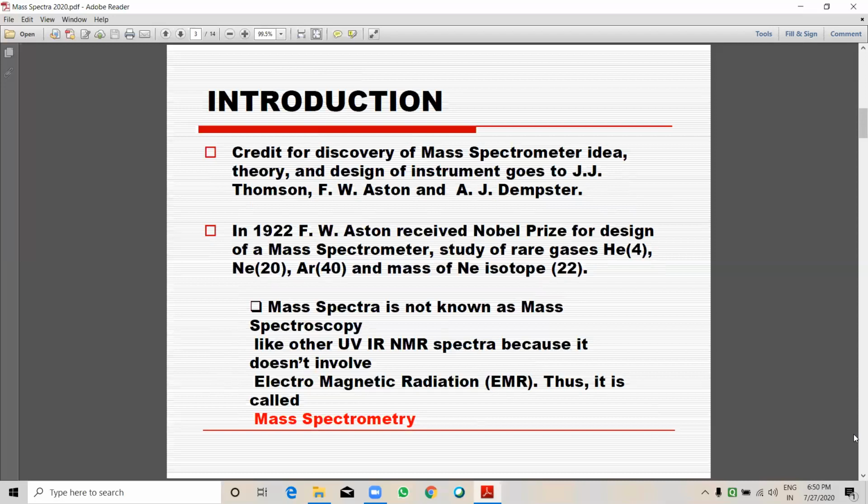Mass spectra is also known as mass spectroscopy. It is not called mass spectroscopy like UV, IR, and NMR spectra because it does not involve electromagnetic radiation. Thus, it is called mass spectrometry.